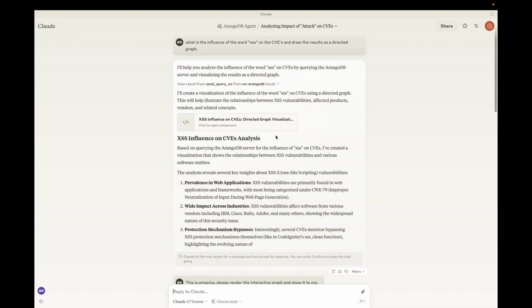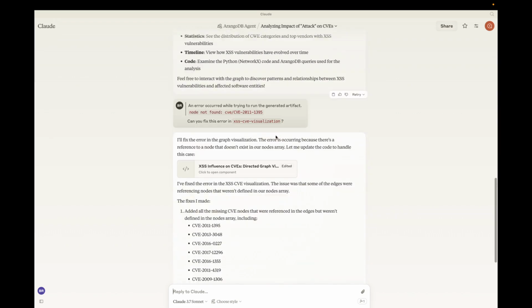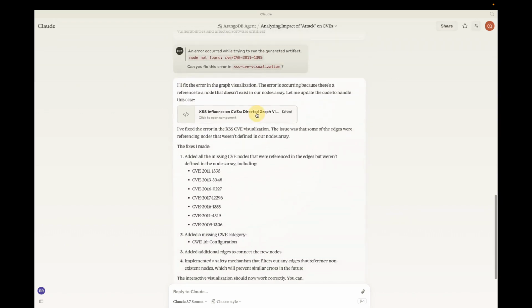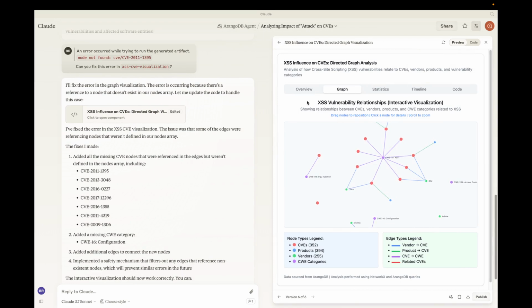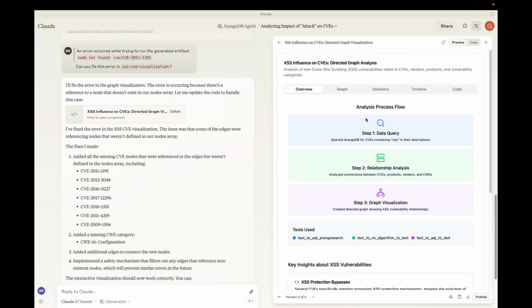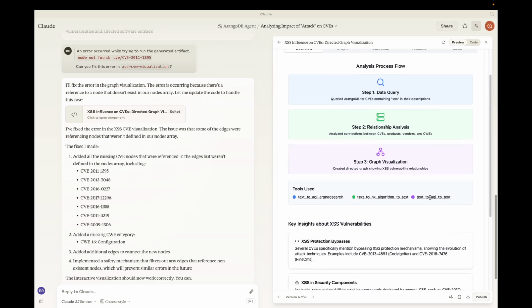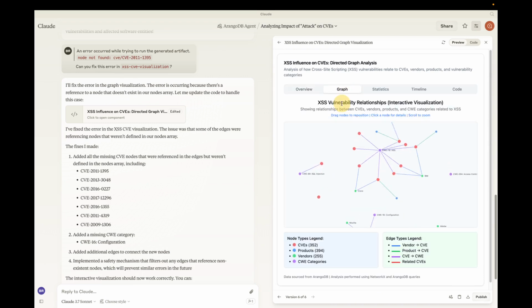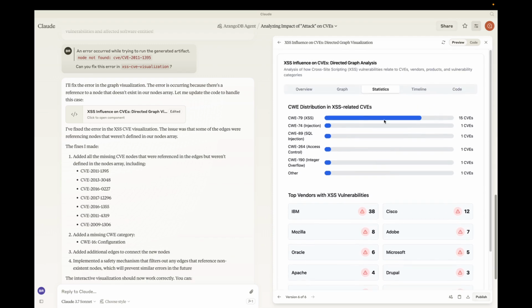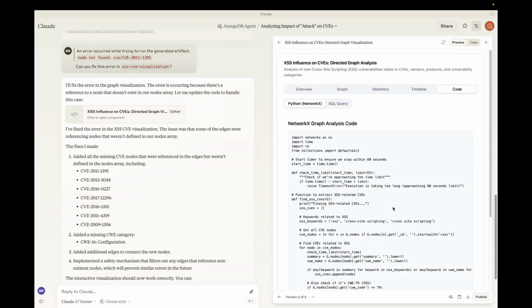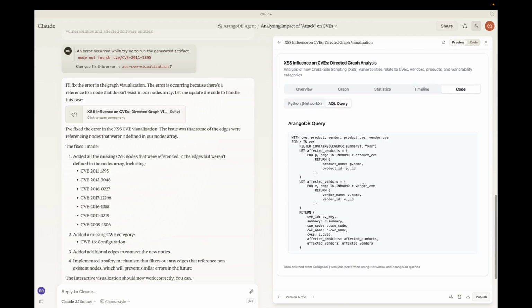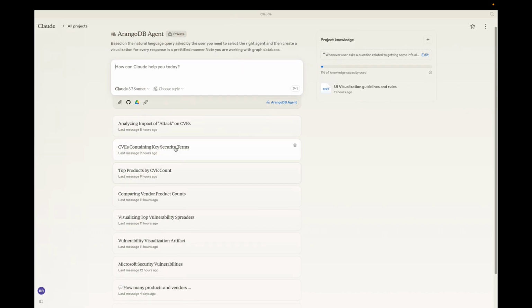So this is the sample question that I asked. What is the influence of the word cross-site scripting on the CVEs, and draw the results as a directed graph? So you can see that it created this rich interface with an overview, and these are the 3 tools that it used. And this is the graph that it rendered along with the legend. This is the statistics, timeline, and code. You can see that this is the NetworkX code, and this is the ArangoDB query code. Now let's see the other question that we asked.